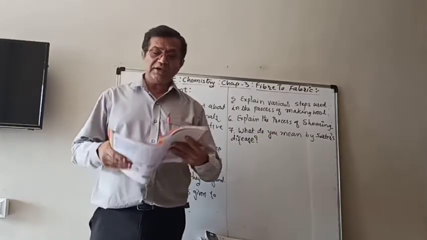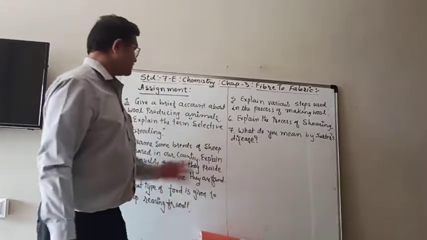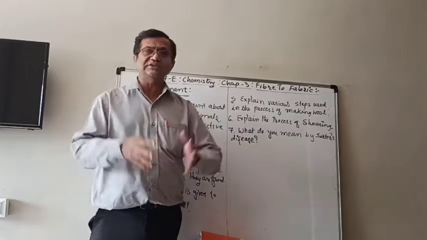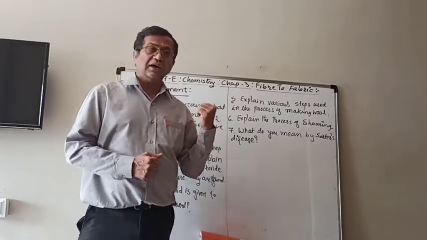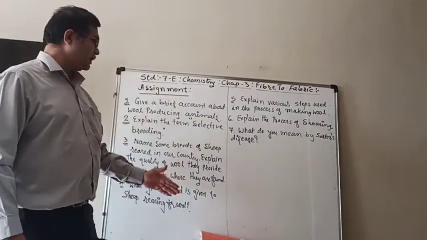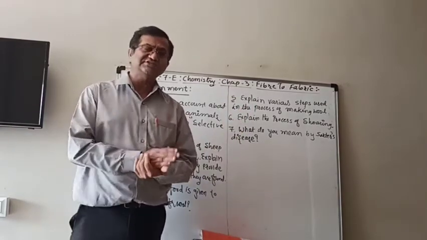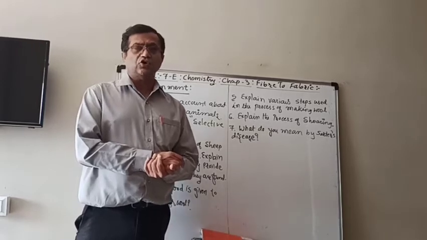So here we learned about the fiber wool, the different steps, the different animals, and how they are shorn. As an assignment I have written down the questions, and almost all of them are already discussed. So you will write down the answers as an assignment, and for any confusion, write in the comment section.